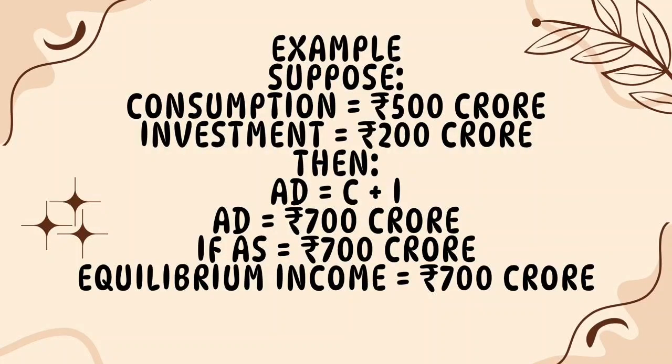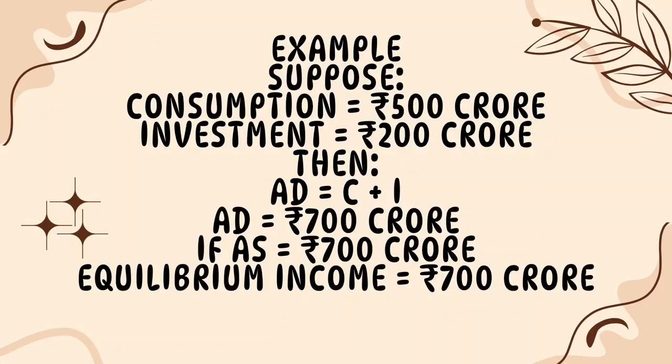Let's finish today's lesson with a simple numerical example. Suppose consumption expenditure is 500 crore and investment expenditure is 200 crore. In a simple two-sector economy, AD is equal to C plus I. Therefore, AD is equal to 500 plus 200. AD is equal to 700 crore. If aggregate supply is 700 crore, then aggregate demand equals aggregate supply. Therefore, the economy is at equilibrium. The equilibrium income is 700 crore.